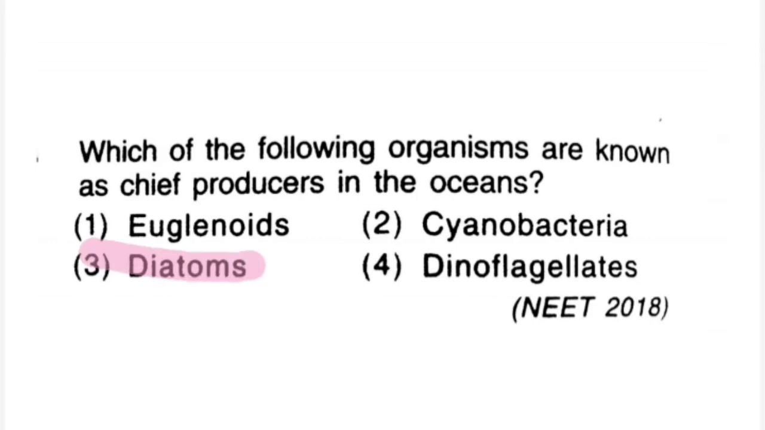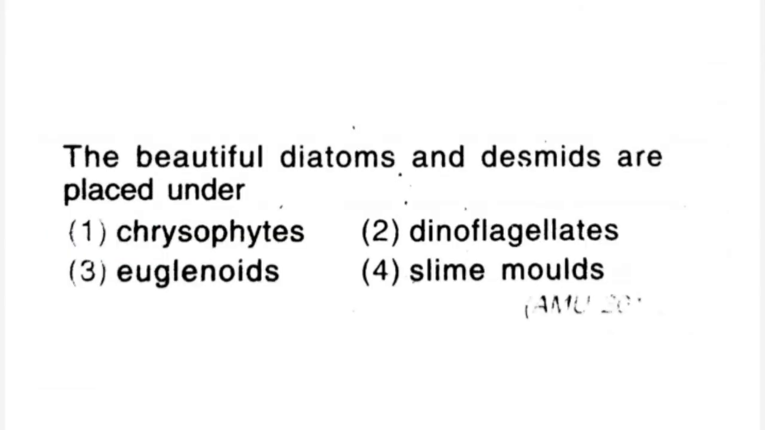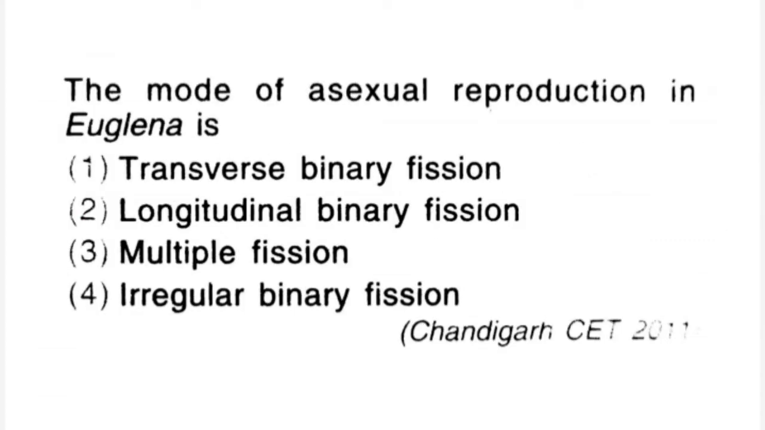Diatoms. The unicellular eukaryotic organisms were placed in 1. Protista, 2. Monera, 3. Fungi, 4. Animalia. Right answer is 1. Protista. The beautiful diatoms and desmids are placed under 1. Chrysophytes, 2. Dinoflagellates, 3. Euglenoids, 4. Slime molds. Right answer is 1. Chrysophytes. The mode of asexual reproduction in Euglena is 1. Transverse binary fission, 2. Longitudinal binary fission, 3. Multiple fission, 4. Irregular binary fission. Right answer is 2. Longitudinal binary fission.